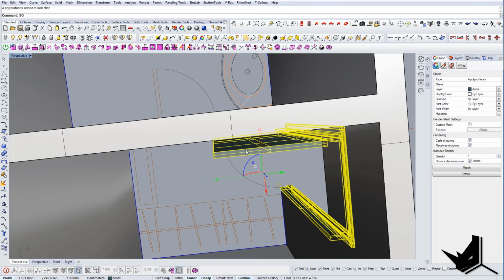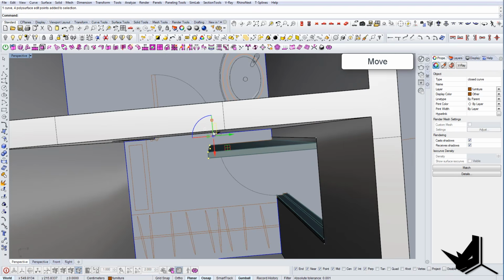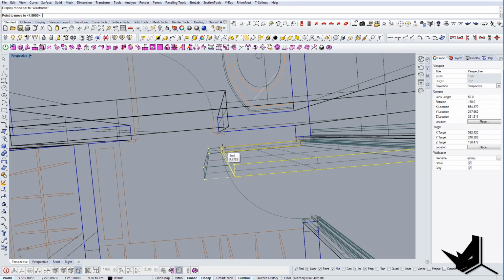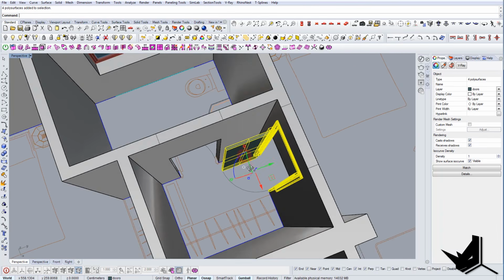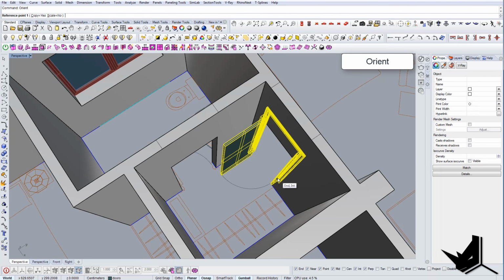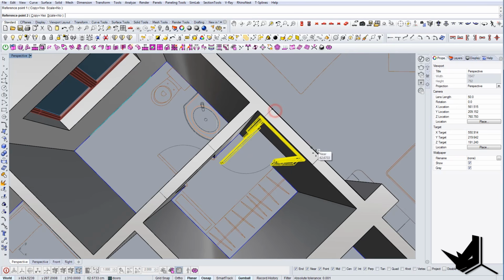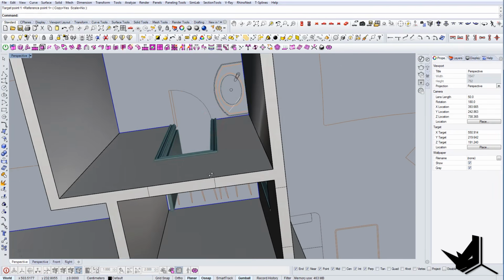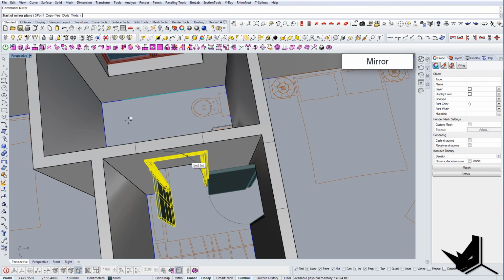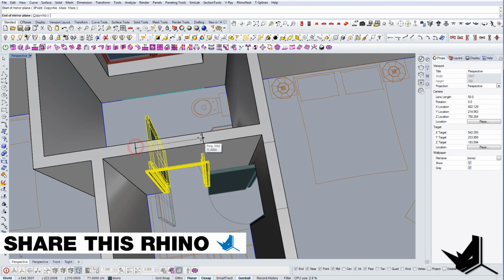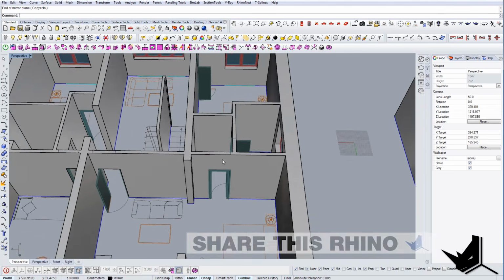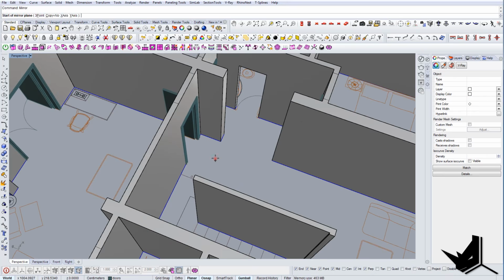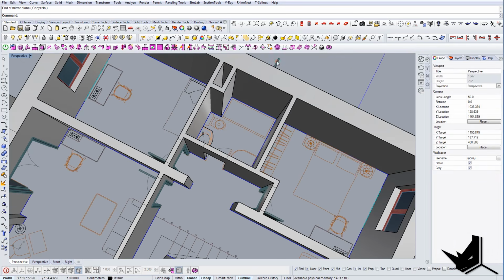Maybe we should also decrease here the length of the door itself, like so. And what we can do here, we can do one orient command, and let's see what we get. There it is, it fits. And let's do mirror without copying around here like this. And now we have all the doors. There's one more missing here. Let's do that, and then I think we're done with the doors.